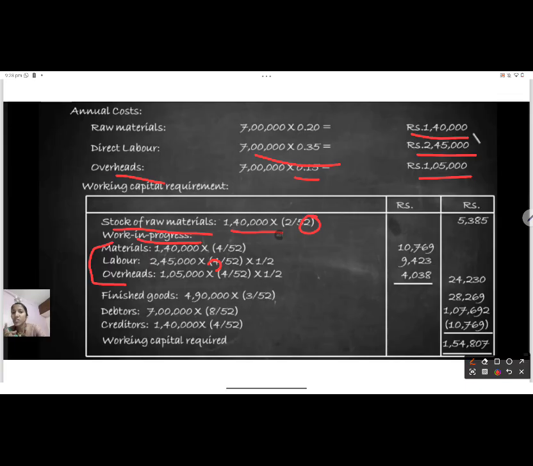Already it is given in the question that an equal amount is distributed for labor and overhead. So equal amount means half and half we have to distribute among both equally, for labor as well as overheads. So overheads also 1 lakh 5,000, again 4 weeks, half of that amount. So when we add the three, material, labor, overheads, for work in progress you will get 2 lakh 20,24,230. Now work in progress is over.